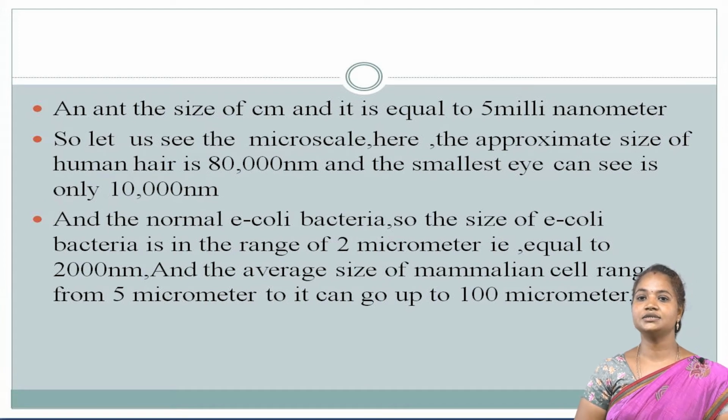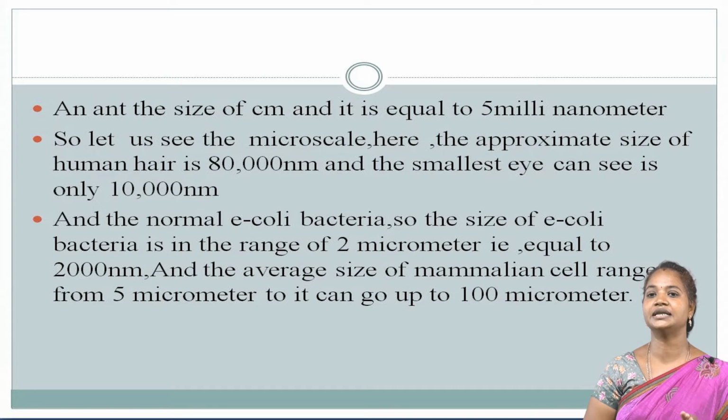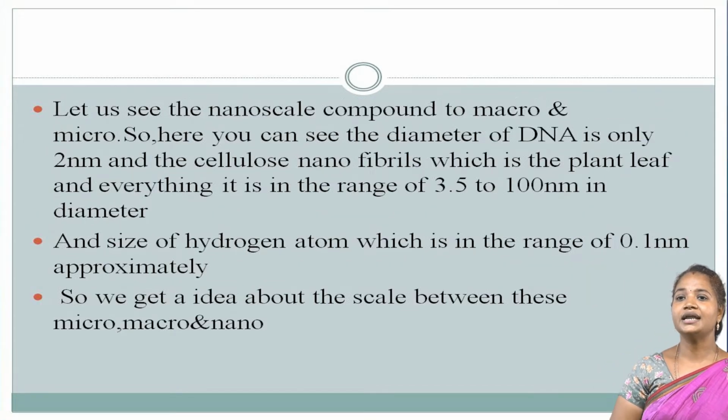And the average size of a mammalian cell is in the range of 5 micrometers and can go up to 100 micrometers. So let us see the nanoscale.